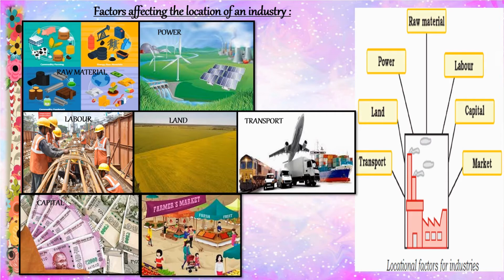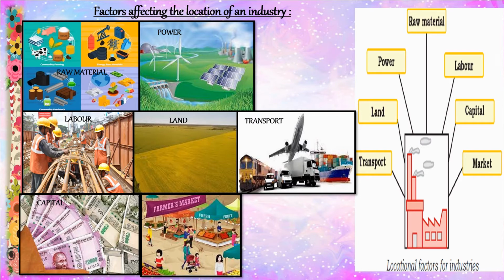Next, power resources. Regular supply of power is a prerequisite for the localization of industries. Coal, mineral oil, and hydroelectricity are the three important conventional sources of power. Most of the industries tend to concentrate at the source of the power. Land. Land requirements for industrial development are of considerable significance. Land generally should be flat and well served by adequate transport facilities.